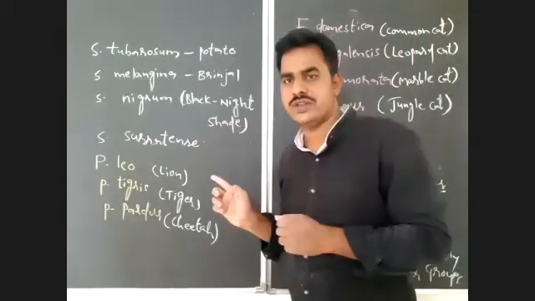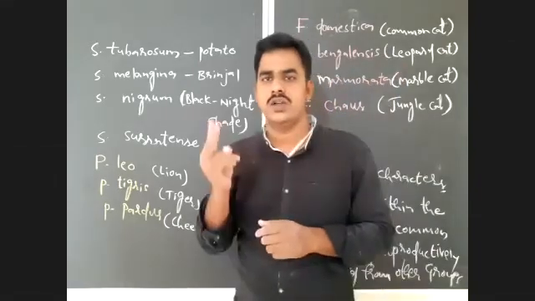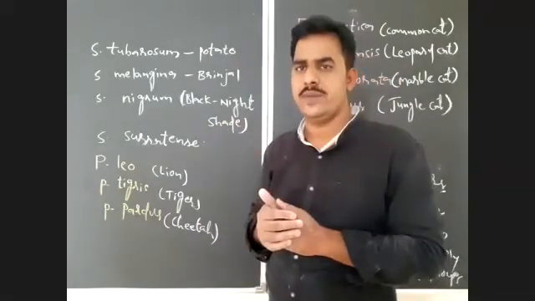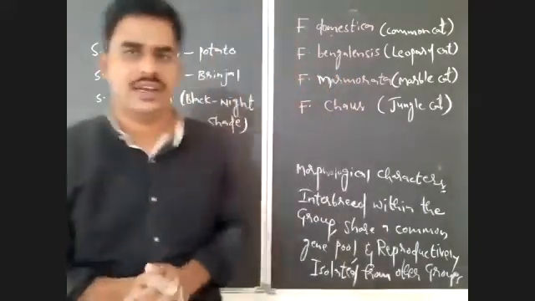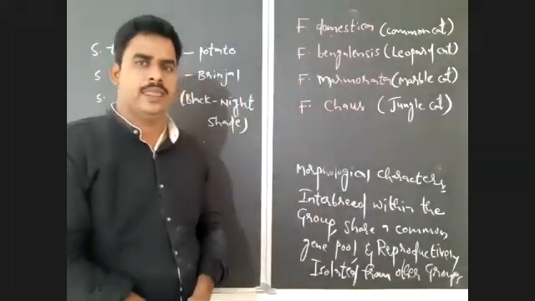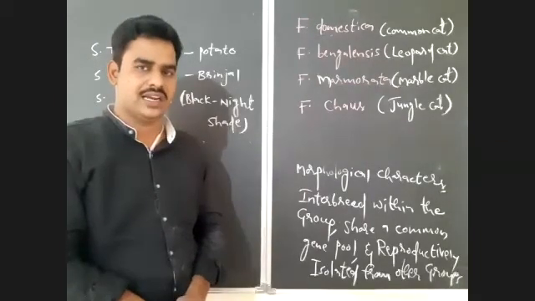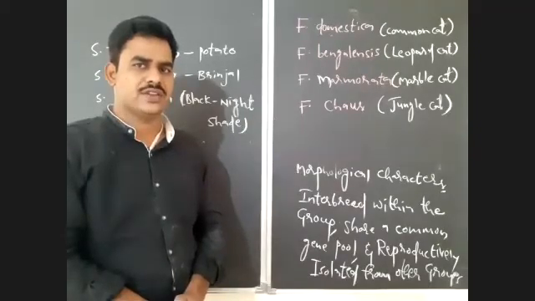Is it clear about this? In this class, we discussed two important taxonomical categories. What are they? Genus and species. Now once again, let us recall what are taxonomical categories, what is taxonomical hierarchy.